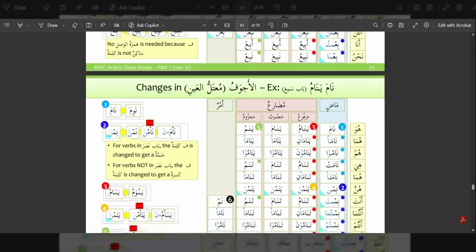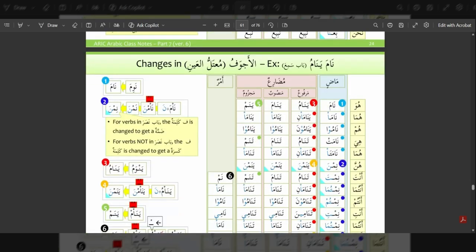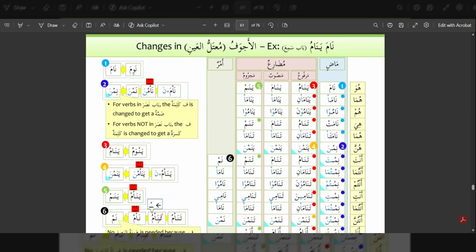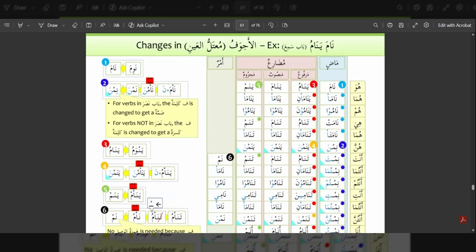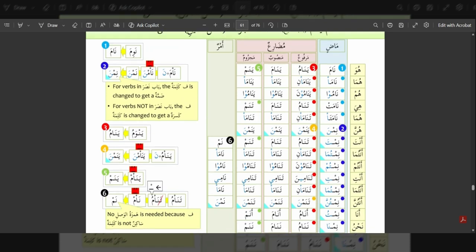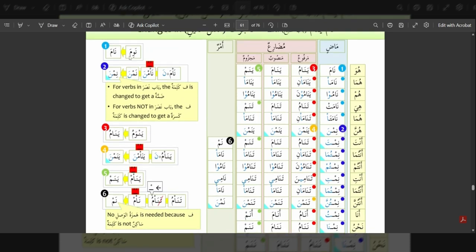Then let's go through some changes in al-ajwaf, muta'al al-ain. The example we have is nama, yanamu, in bab sami'a, which means to sleep. So in fi'al al-madi, past tense, we have nama, which is originally nawima, which is changed to nama. He slept. Nama, they both slept. Namu, they all slept. Namat, she slept. Namata, they both slept. Nimna, they all slept, female.